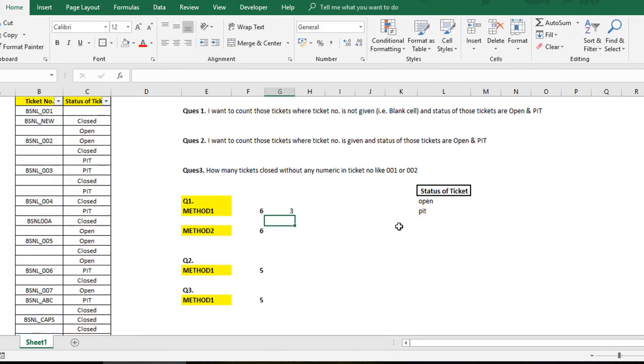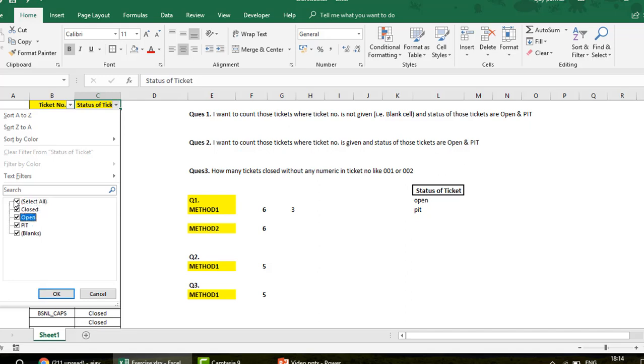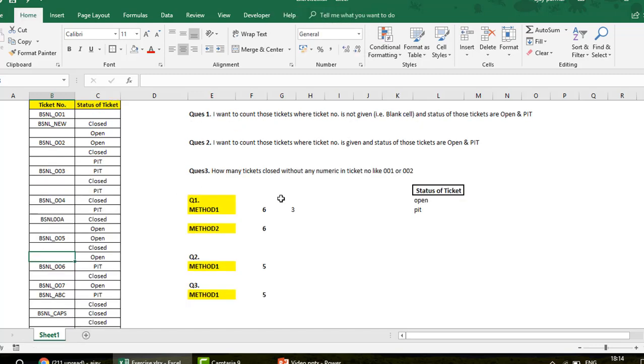Now when you press enter, you find here 3. Why is 3 coming? Obviously, because if you quickly filter on open, you see that we have these blanks: 1, 2 and 3. So we are actually getting the correct answer.